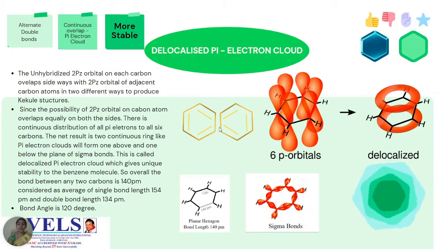This is the reason why benzene is stable and is not going to break any of its double bonds, and it will give a resonance structure. Based upon this concept, we can explain why benzene has equal bond lengths also. On each side you can see one sigma bond and half of a double bond. So an average between a sigma bond and a double bond length exists in the benzene structure, that is 1.40 angstroms. And as benzene is arranged in a hexagon, the bond angle will be 120 degrees.